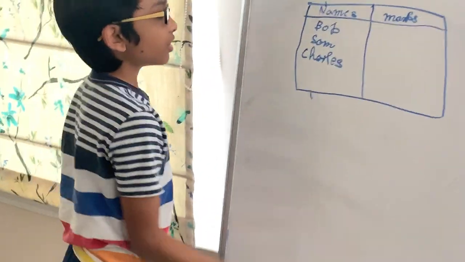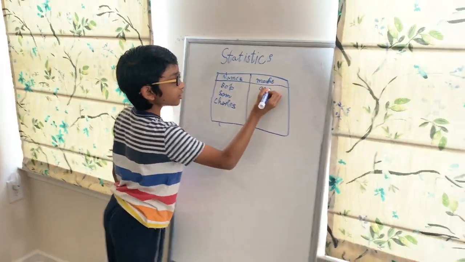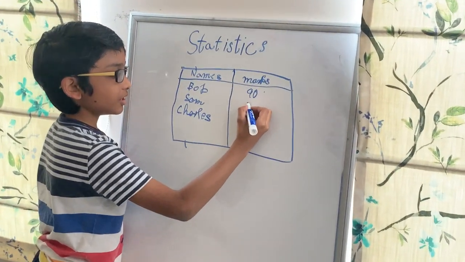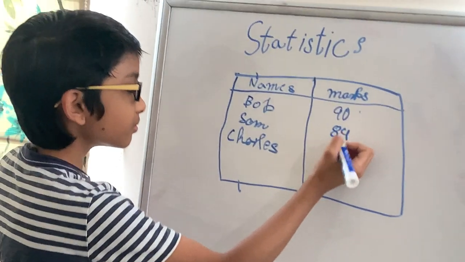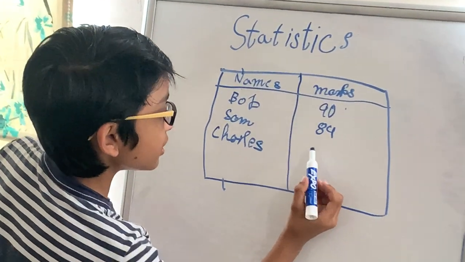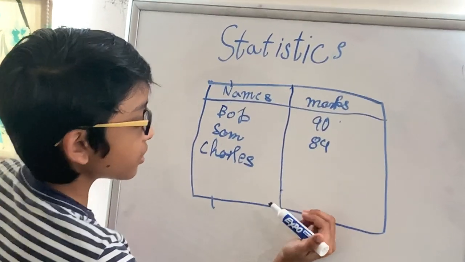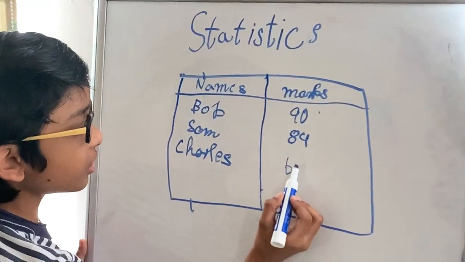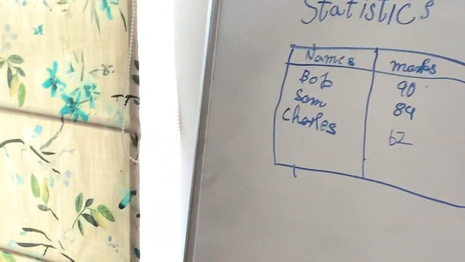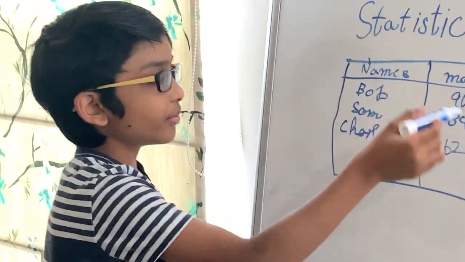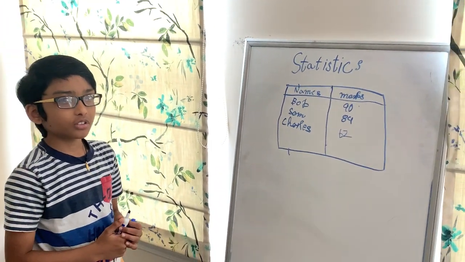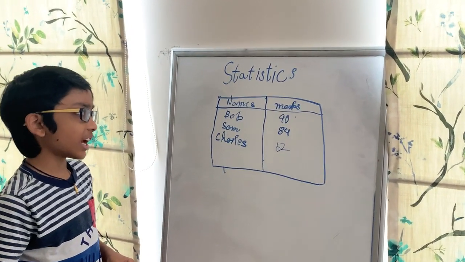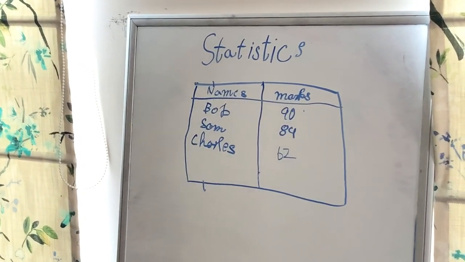And let's say that their marks are 90%, and maybe 89%, and maybe 60%, actually 62. Okay, so we know the information, right? Now, statistics is also about maths. Yeah, statistics is actually a maths topic.